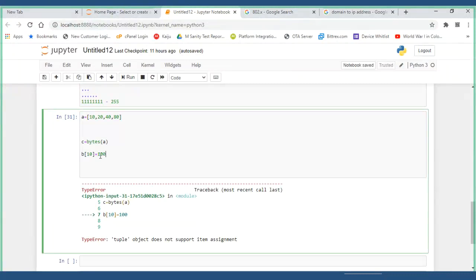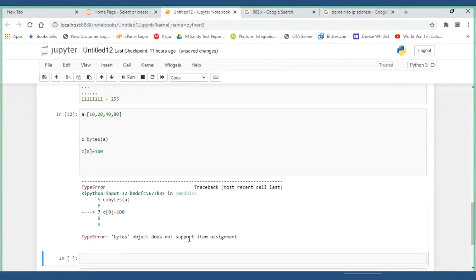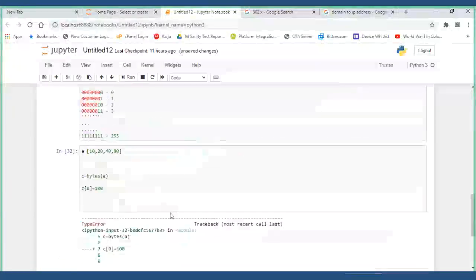Oh, sorry, guys. Yeah, that is the reason why it is not allowing. C is equal to C of 0. Guys, are you seeing? Because I am doing mistakes and you are not pointing out. Okay, bytes object does not. After seeing the error only I have come to know that I have given here B or something like that, because I have used a lot of things prior to that.